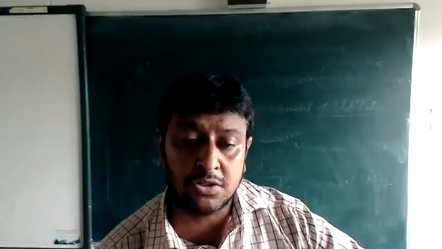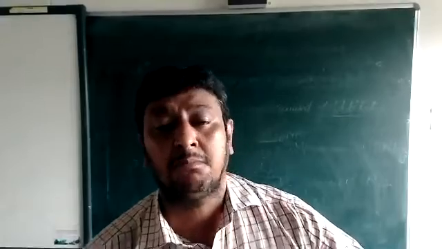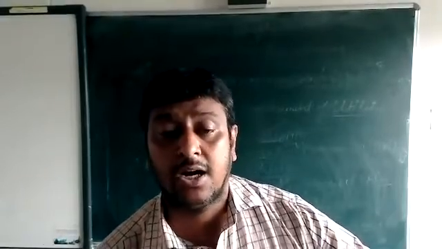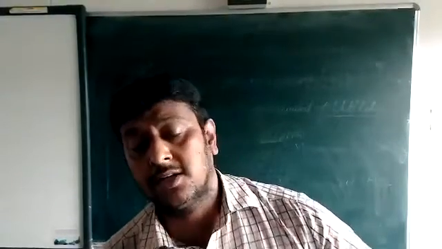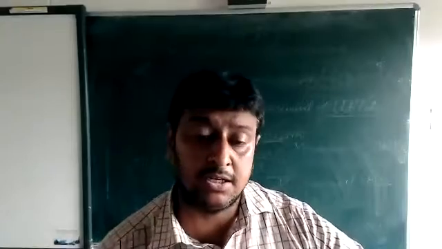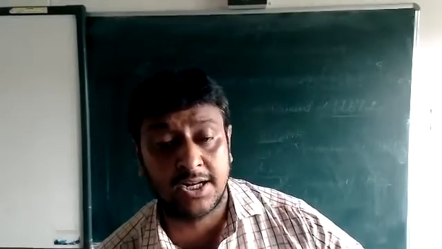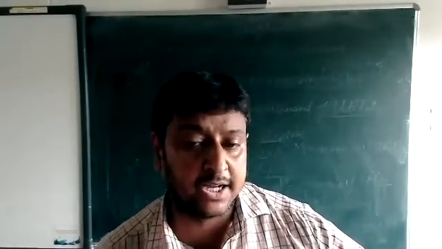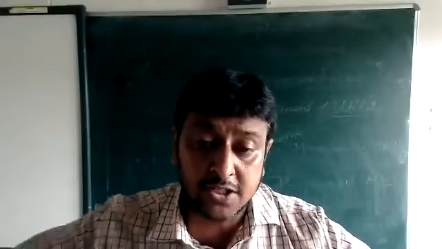Then types of account: mainly three types of account, personal, real, and nominal. Or you can say personal and impersonal. Impersonal is divided into two parts, real and nominal. Personal is divided again into three parts. What are the three parts, beta?